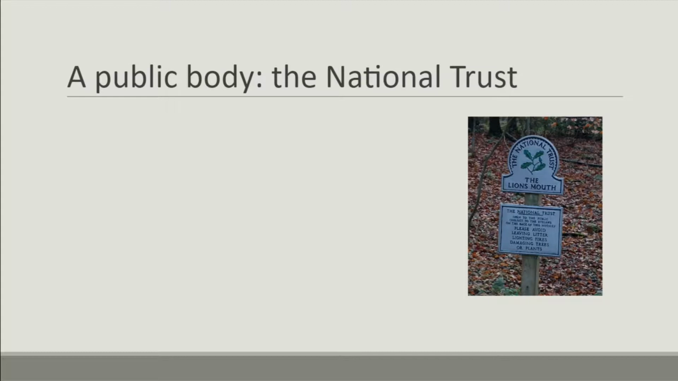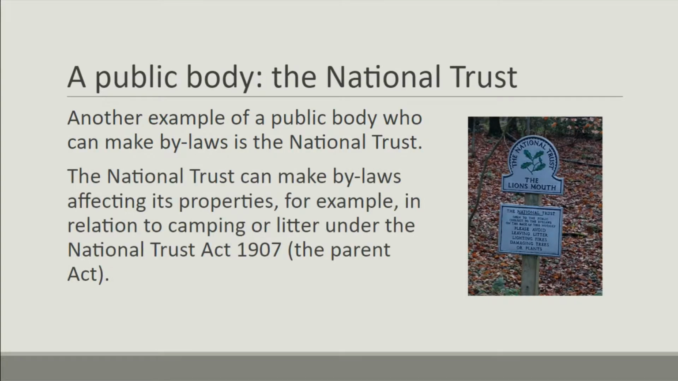And the last example of a public body is the National Trust. And the National Trust can make bylaws affecting its properties, for example, as you can see in the picture here, in relation to litter or lighting fires, damaging plants or trees, camping, those sorts of things. And they're all made under the National Trust Act 1907, and that is the Parent Act.